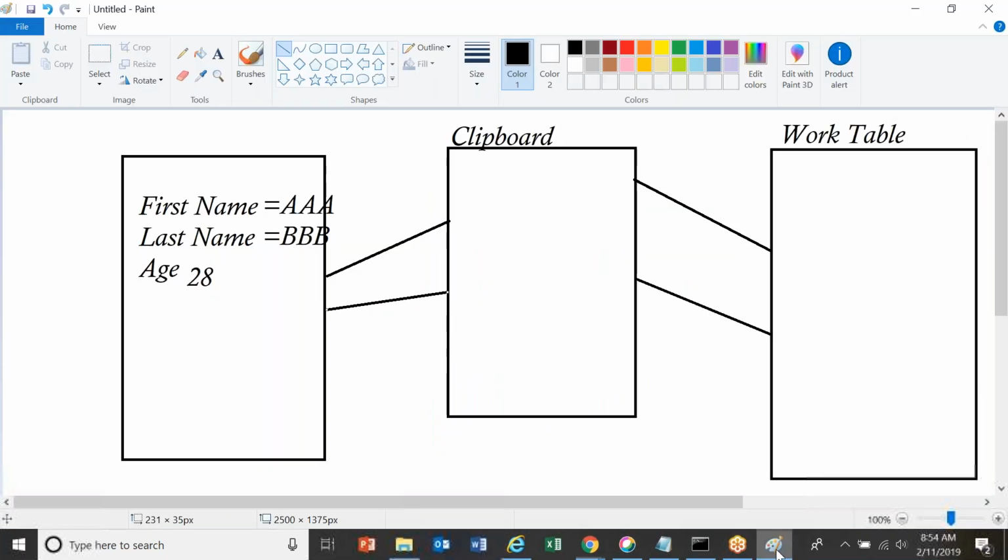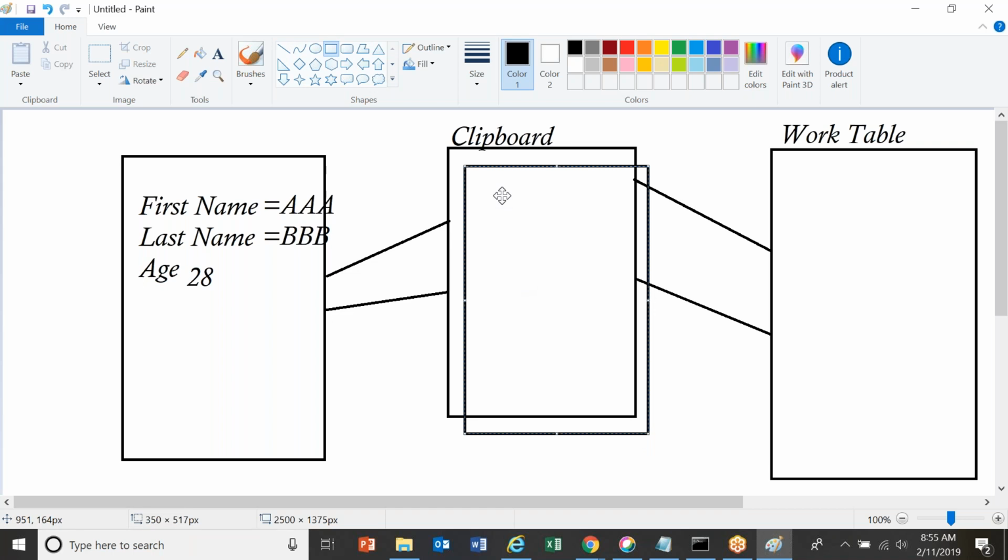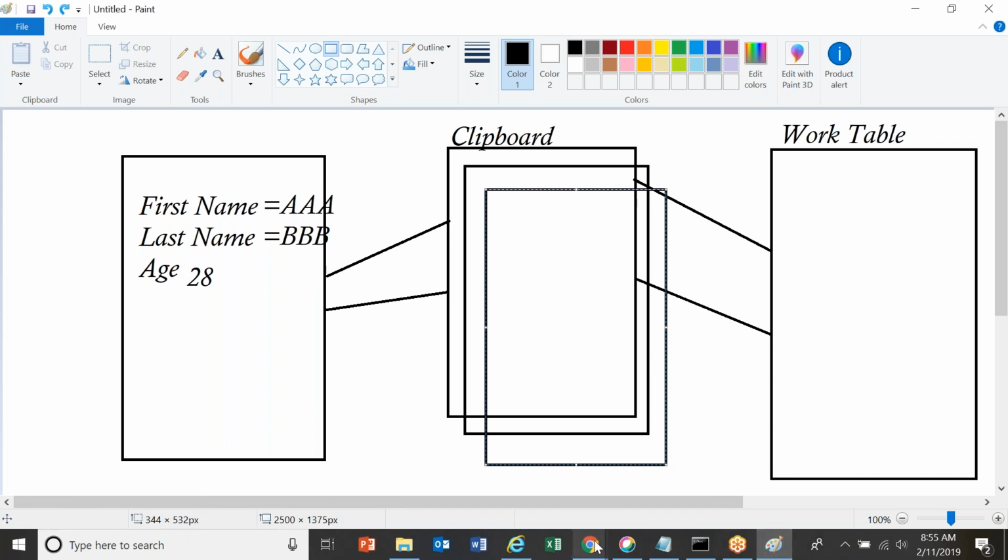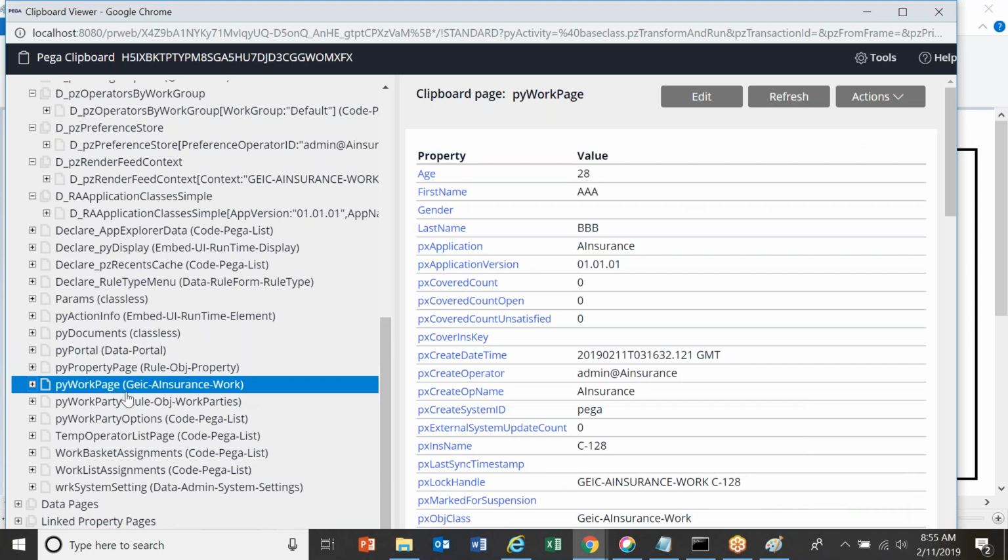I'll repeat this. Data travels through an intermediate, temporary location called the clipboard. From the clipboard, data is stored into the table. So the clipboard is a temporary location. It is nothing but a collection of pages. Your work object data is stored in a page called pyWorkPage. This is pyWorkPage.